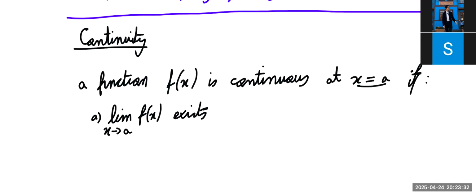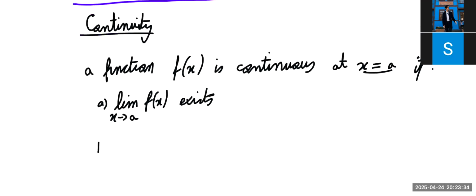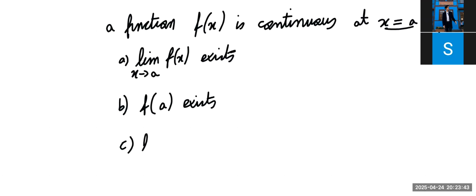Number two, the function's actual value at that point also exists. Okay? And finally, the limit as x approaches that value must be the same as the function's actual value there.